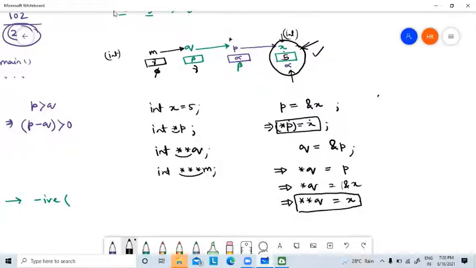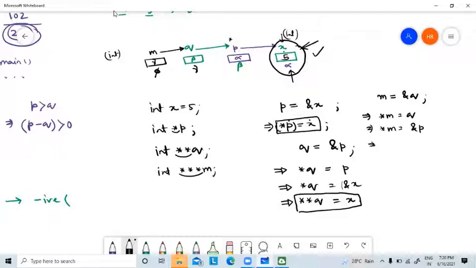Similarly for m, I hope you can easily understand what the steps should be. In m, I have stored the address of q. So if I apply star on both sides, I will get only q. Now what is q? Q is ampersand p. So star m equal to ampersand p.